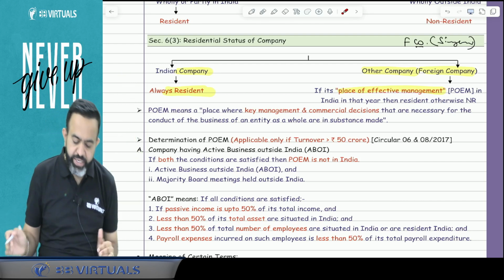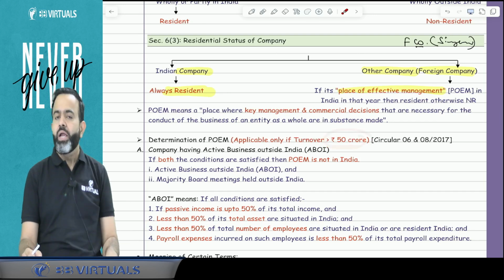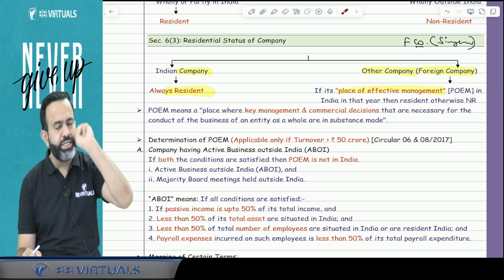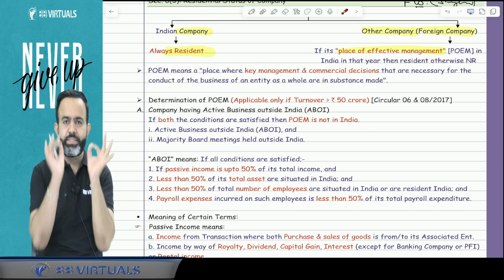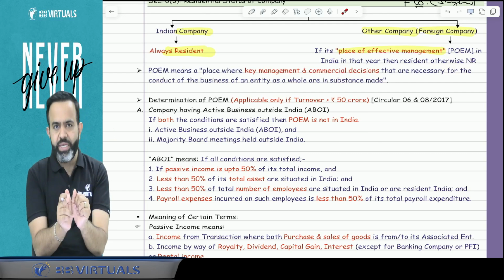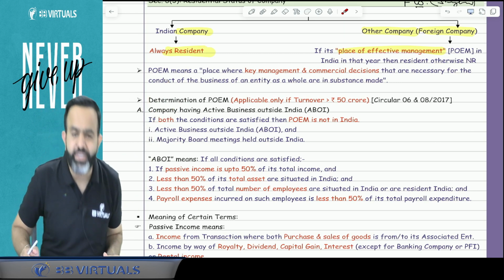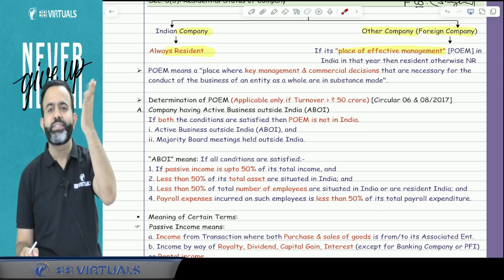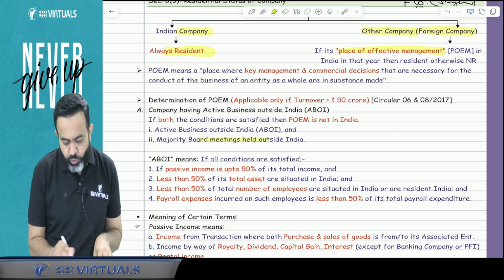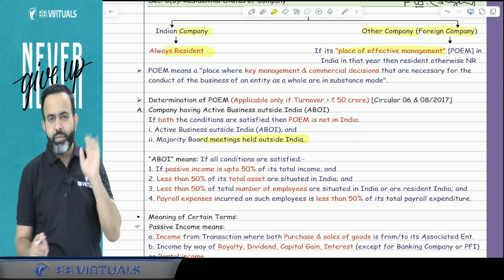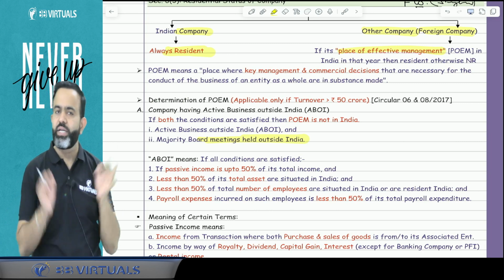But guys, these POEM guidelines are applicable when the foreign company's turnover in the previous year is more than 50 crore. Now the lawmaker says that if two conditions are satisfied, here we are discussing the guidelines, then that company's POEM will be located outside India. And when POEM is located outside India, it means that company will be treated as non-resident in India. Now, which two conditions? The first condition is that the majority of board meetings are held outside India. That is the first condition.